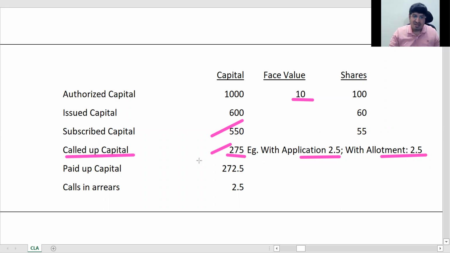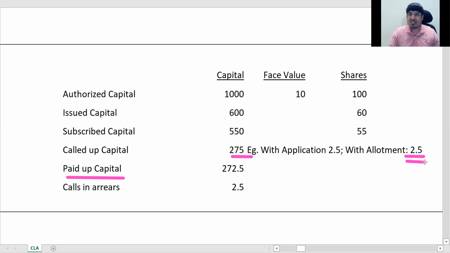Now from called up capital, not all installments are received on time. Say one shareholder hasn't paid this allotment money, 2.5. So my paid up capital will be called up minus this 2.5 not received. This gives me 272.5. This is my paid up capital, the real cash which I have in hand. And this 2.5 which we talked about is called calls in arrears.